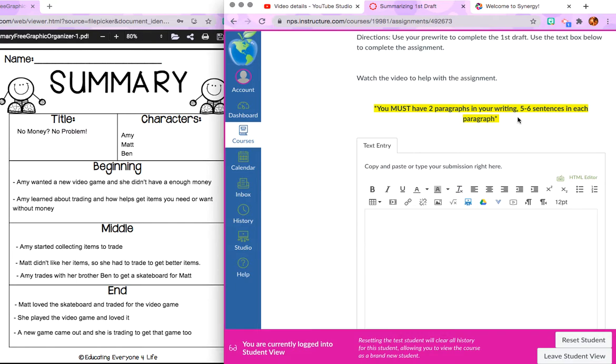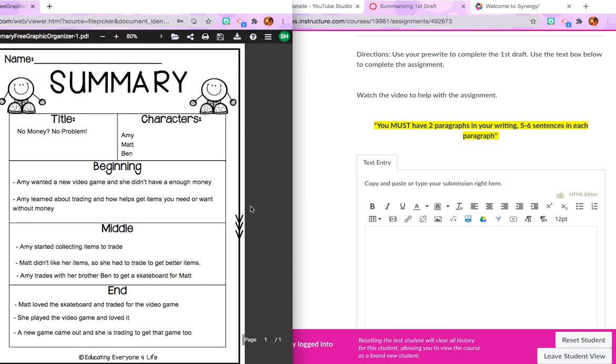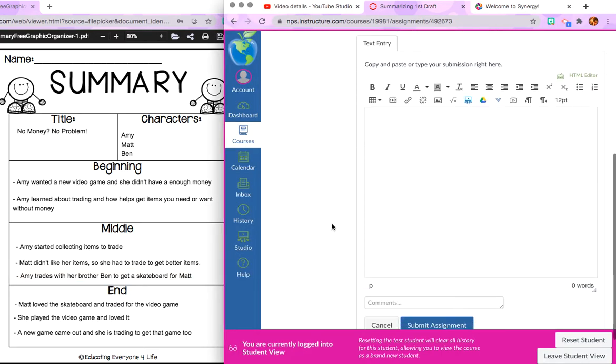So you must have 2 paragraphs, you guys, to be able to do the assignment completely. If you do not, you're going to lose points. So you're going to use your pre-write from last week to help you with your first draft. So I'm just going to scroll down so I have my text box open. There's a tab button, so I'm going to just hit the space button 3 times, 1, 2, 3, so it can be a beginning of my paragraph.